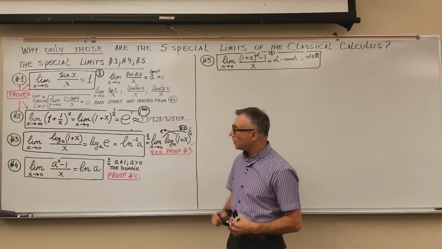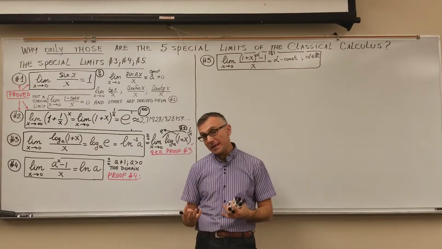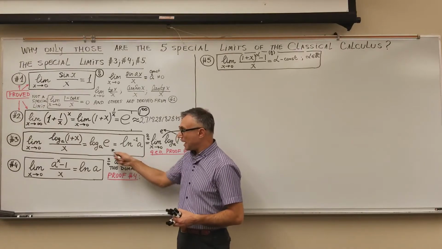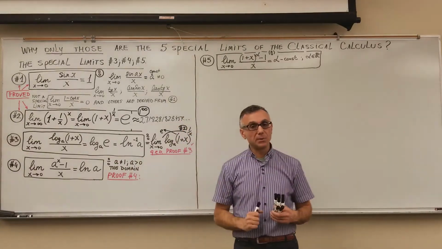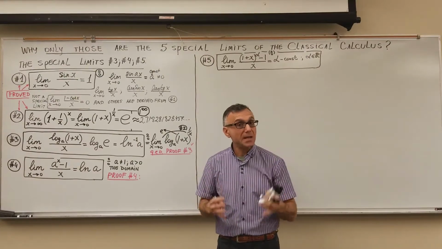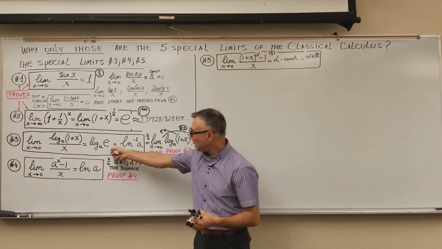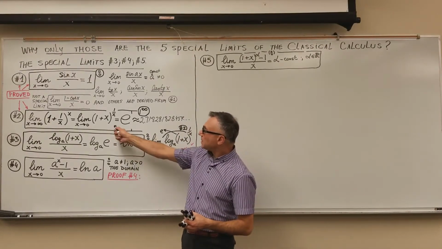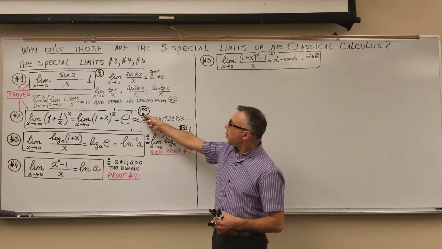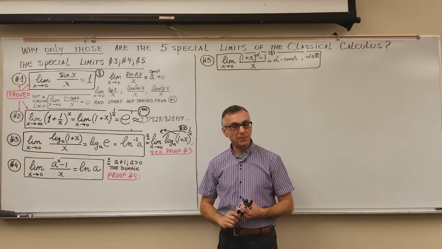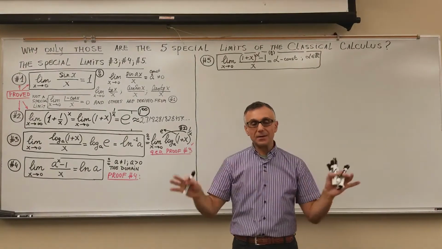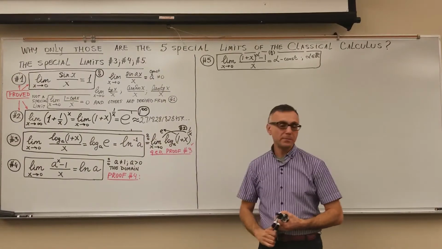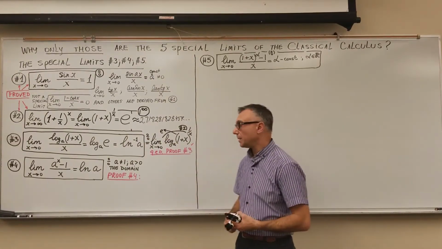That is a 0 over 0 indeterminate form. It is equal to log of e base a, or equal to ln a to the power minus 1. That is the same value, the basic property of logarithms, the change of base formula for the logs. Just use it, and you can use either one of those values. The special limit number 2 is the 1 to the infinity indeterminate form. When you have limits of this indeterminate form, you always reduce them to the special limit number 2, and this will help you to resolve them.